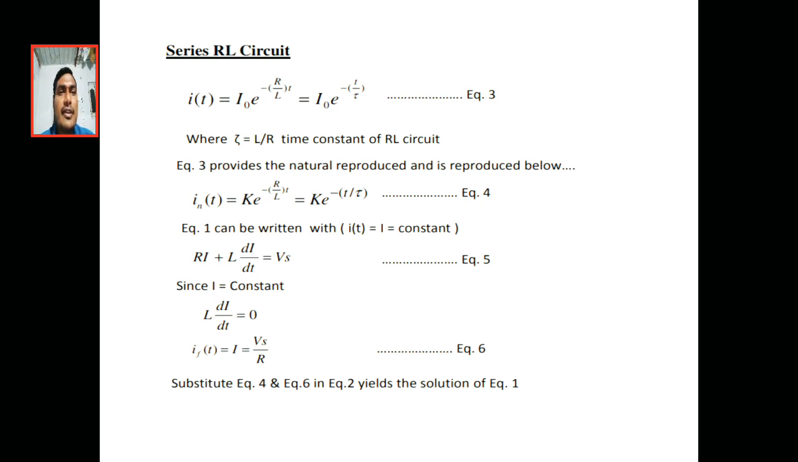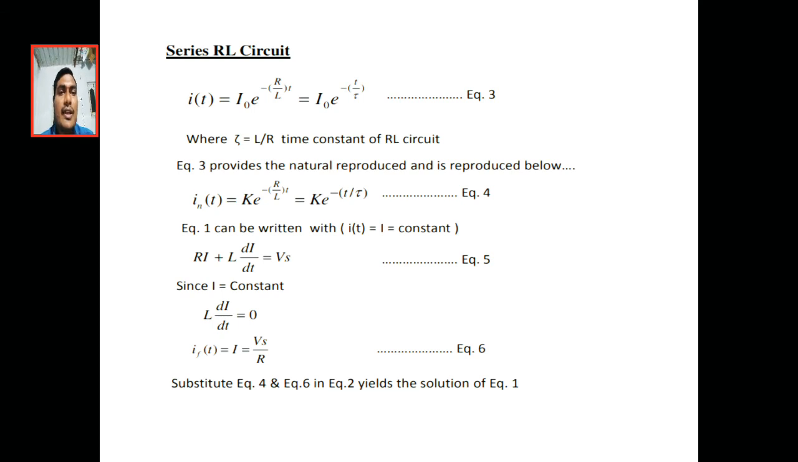It gives the natural response, so I of t equals k into e power minus R by L into t, that is k into e power minus t by tau. To find the constant, we have to substitute the initial conditions. Here L into dI of t by dt is equal to Vs, and I equals a constant, because at steady state the natural response gives the steady state solution. Okay, the complementary function gives the transient solution.